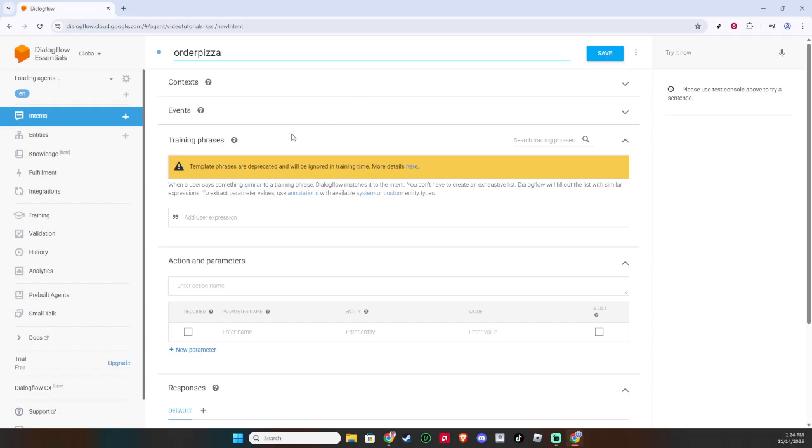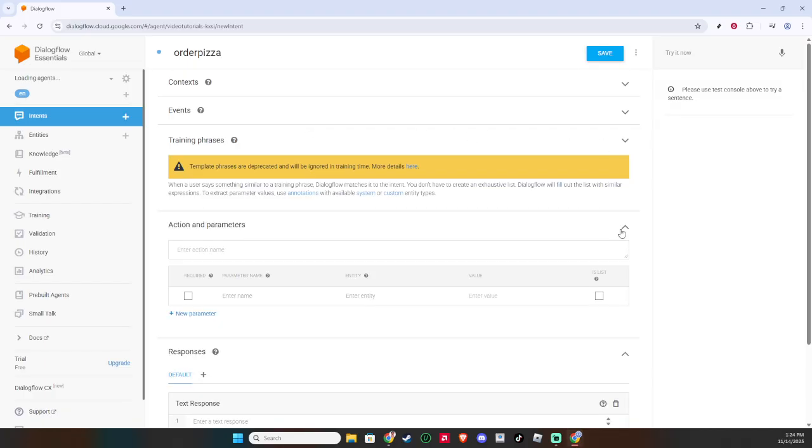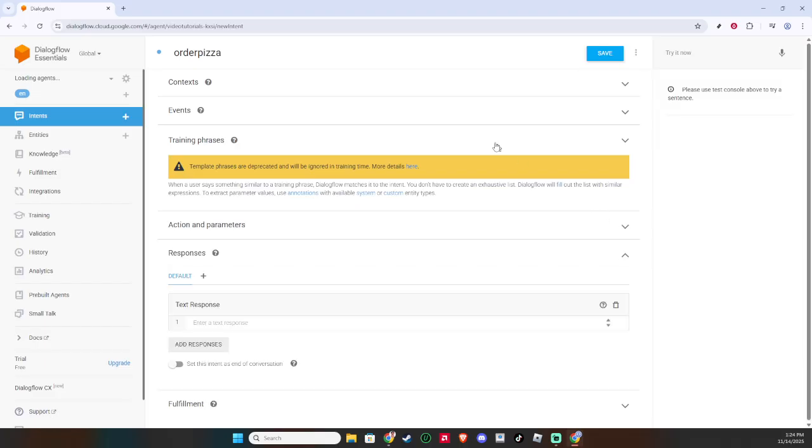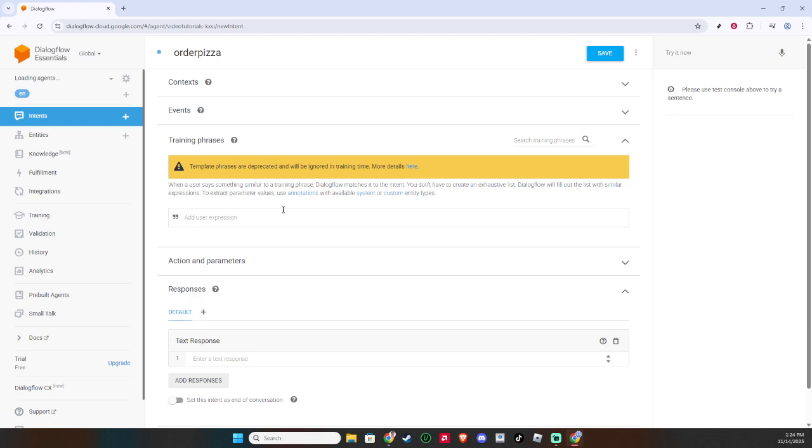With your intent named, it's time to think about what users might actually say. This is where the training phrases section comes into play. Here, you'll add example user inputs. These are the real-world questions or requests you anticipate users will have. The more examples you provide, the smarter and more accurate your chatbot will become, as it learns to recognize variations in phrasing. Next is the responses section.